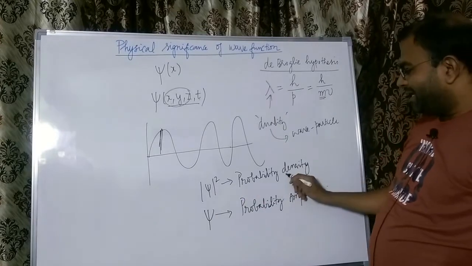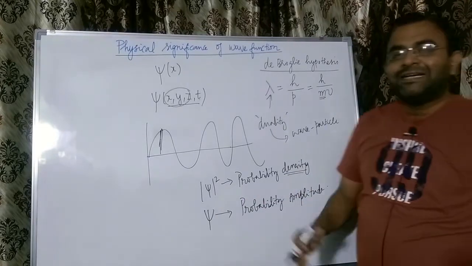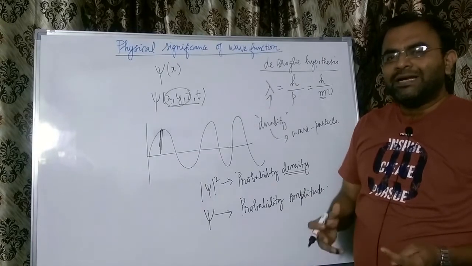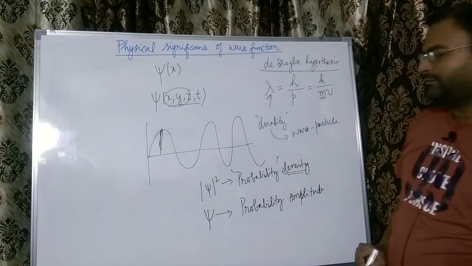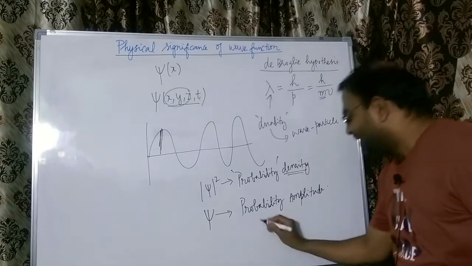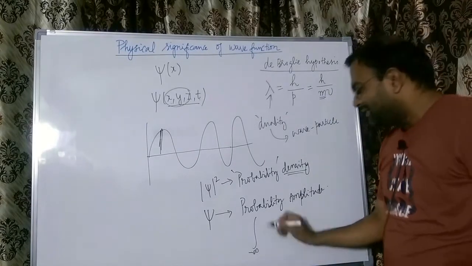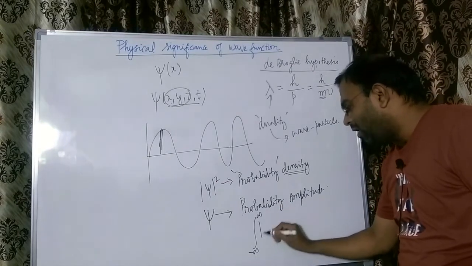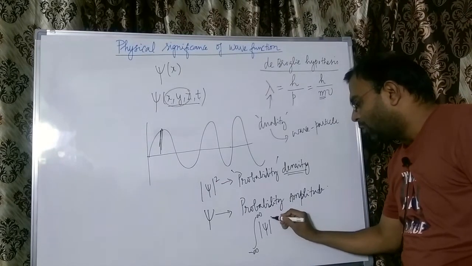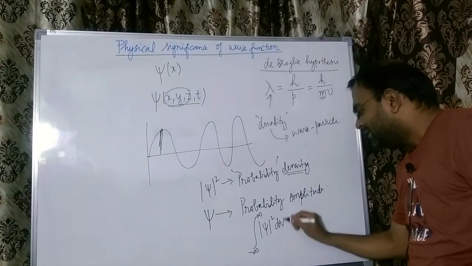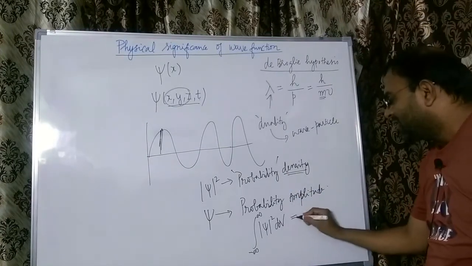Now this being a density, if I integrate it over entire space or over entire volume, I should get probability. So the integral over entire space extending from minus infinity to plus infinity of this quantity, which is modulo psi square, which we call probability density, over the entire volume dV, should always give me 1.